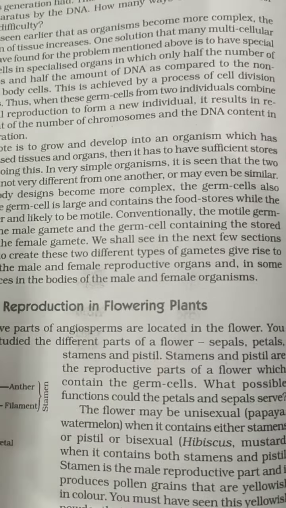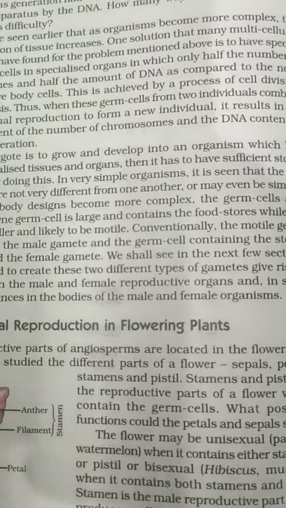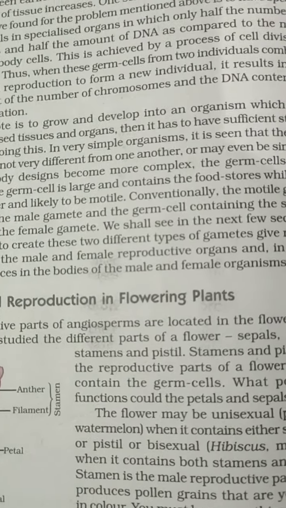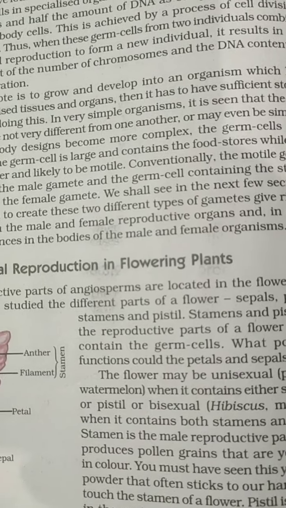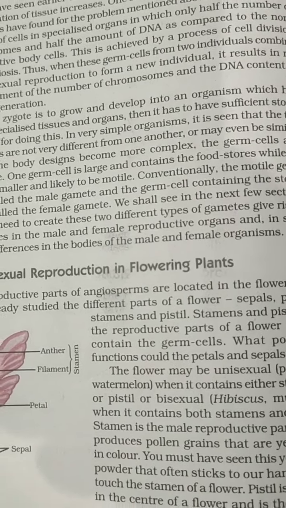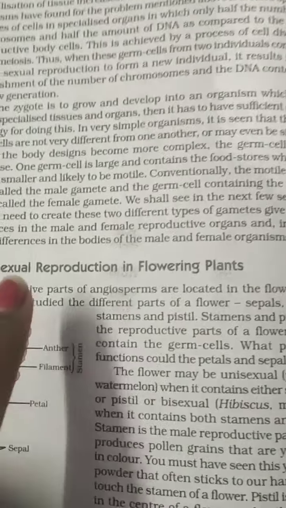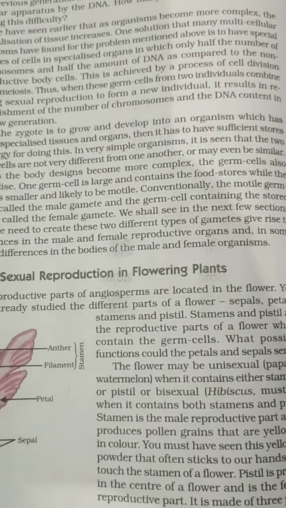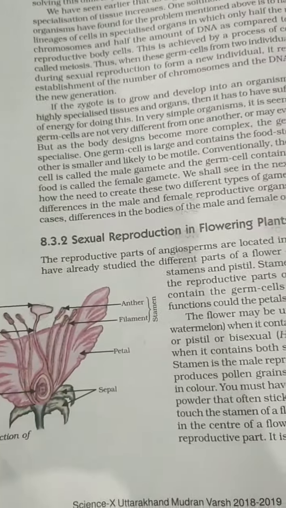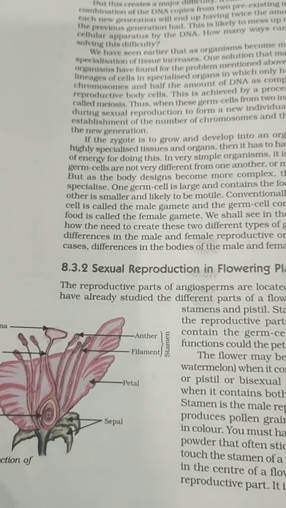So this is a need of sexual reproduction, because we need this reproduction so that there can be variation in the generation, and it is very, very essential for a species to survive for a longer period of time on this earth. Now we'll be moving to the next topic, that is sexual reproduction in flowering plants. First we'll start with this. We have already learned this in our previous classes, so it would be easy for you, I guess.